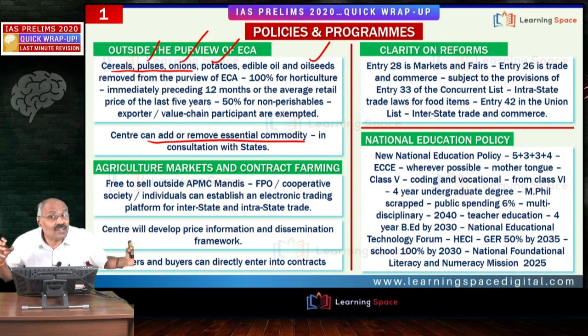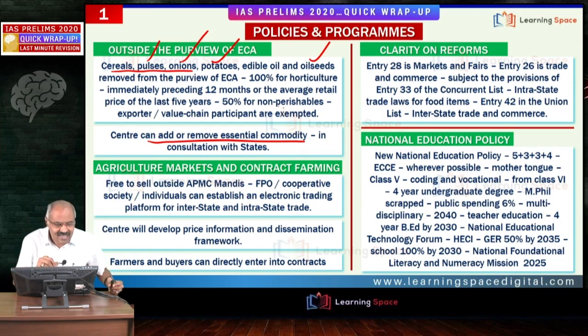Because of the stock holding limits, private sector was not coming forward to construct cold storage infrastructure. Because of that, agriculture sector is suffering. So precisely because of that reason, or you can say to invite private sector in a big way to construct warehousing, to construct cold storage facilities, these are taken out of the Essential Commodities Act purview.